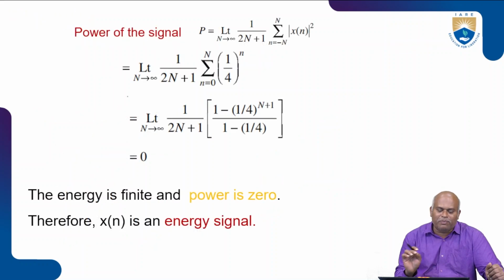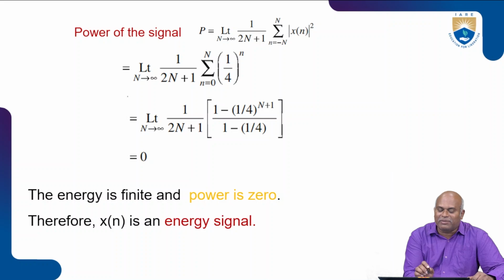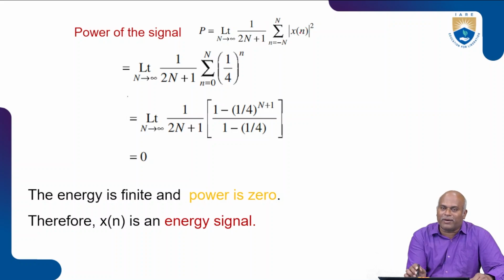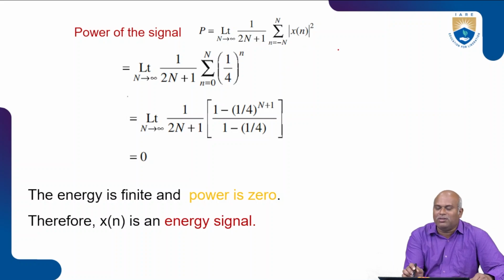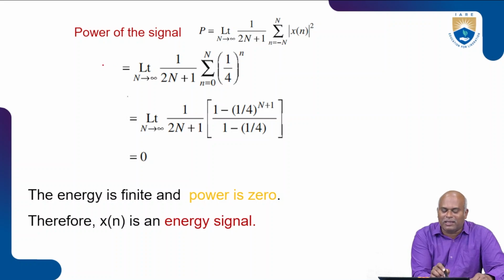Next we go for the power. Power of a discrete time signal P is equal to limit N tends to infinity 1 by 2N plus 1, summation of n equal to minus N to plus N, mod x of n square. We know x of n is equal to 1 by 2 whole power n u of n. So u of n is represented by the range 0 to capital N. Then the power value P is equal to limit N tends to infinity 1 by 2N plus 1, summation of n equal to 0 to N, 1 by 4 whole power n.